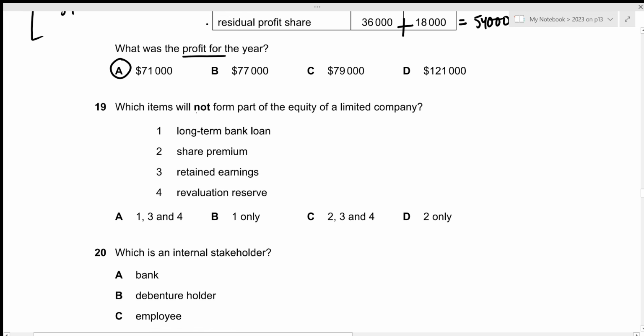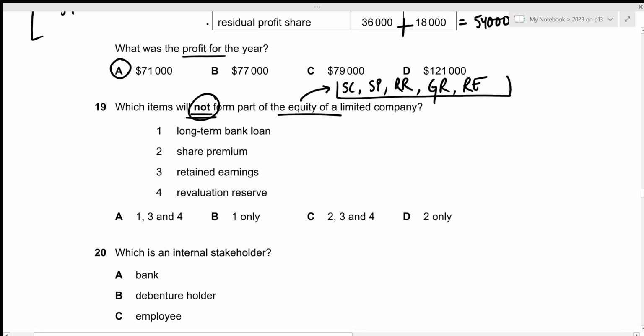For question number 19, which items will not form part of the equity of a limited company? So equity will include share capital, share premium, revaluation reserve, general reserve, and retained earnings. And since we're looking for items that do not form part of the equity, we're looking for anything other than these 5 items. The first one is long-term bank loan, which is not a part of equity.